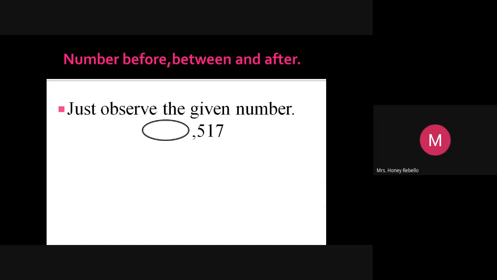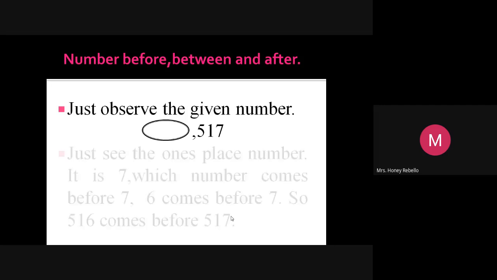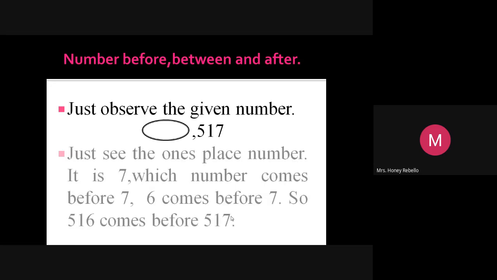Okay, now see the number given over there. It is 517. You have to find the number just before that. You're too small to go to a big number like this. Now just see the next one. Just see the ones place number. You need not read.